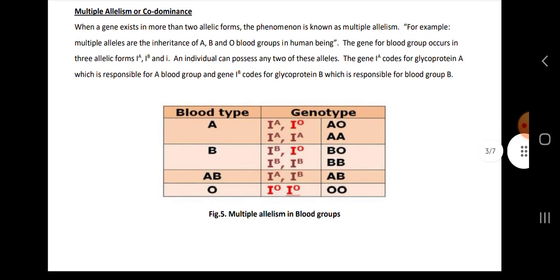Then multiple allele or codominance. When a gene exists in more than 2 allelic forms, then the phenomenon is known as multiple allelism. Its example is blood grouping.